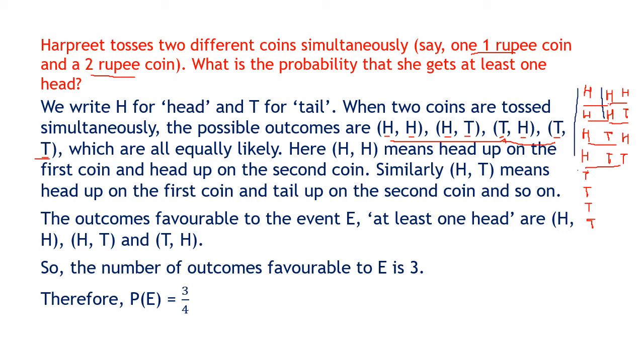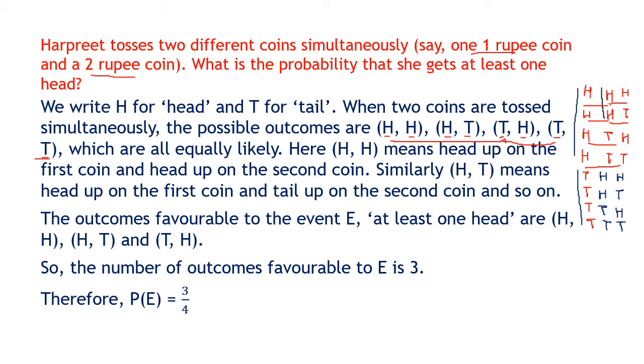Now the third coin can have a head or a tail, while the second coin has a head, or the third coin can have a head when the second coin has a tail, or a tail when the second also has a tail. So if 3 coins are tossed, you see the possible outcomes are 8.